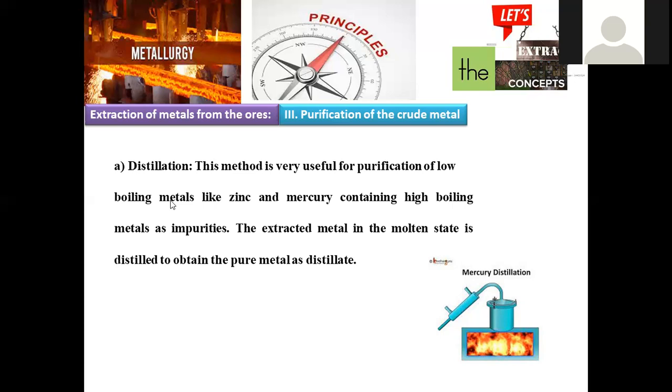For example, we are starting with 300 degrees one zone, next is about 200, next is about 100. In this manner, different temperature zones will be there. Right. So when this impure zinc was placed in that, what happens? So at 300 degrees centigrade, the impurities whichever present can be decomposed at the temperature, but zinc will not.